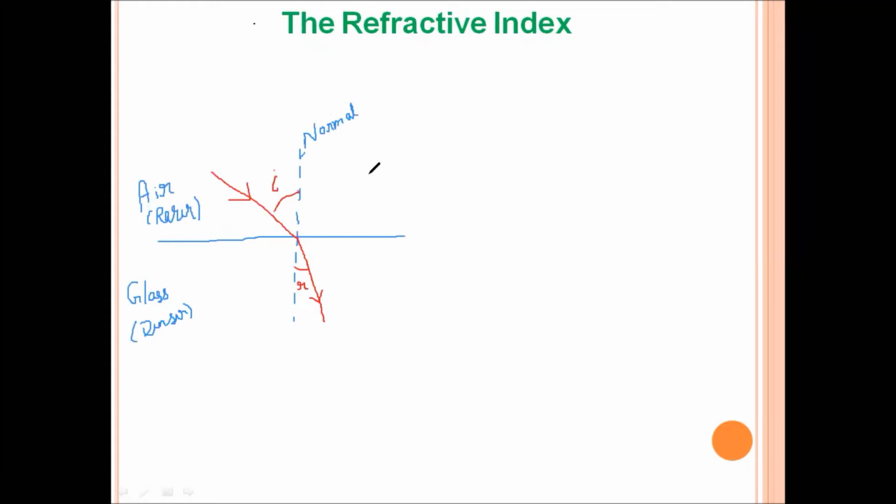According to the second law of refraction, that is also called Snell's law, the ratio of sine of angle of incidence to the sine of angle of refraction is constant for a given pair of media and for the same color or wavelength. This ratio remains constant for the given pair of media, and this ratio is also called refractive index.